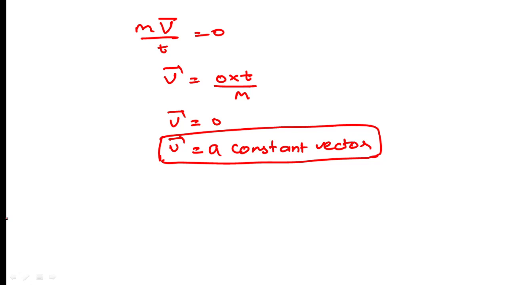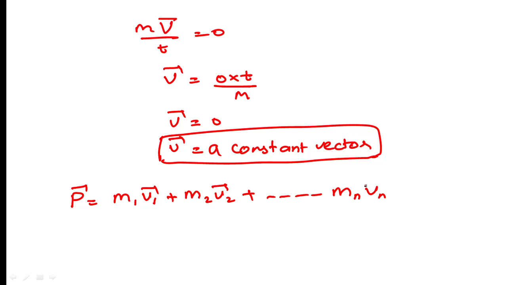So how will we conserve the linear momentum? We know that the total linear momentum of the system is P equals m1 v1, the first particle's momentum, plus m2 v2 for the second, plus so on up to mn vn for the last particle.